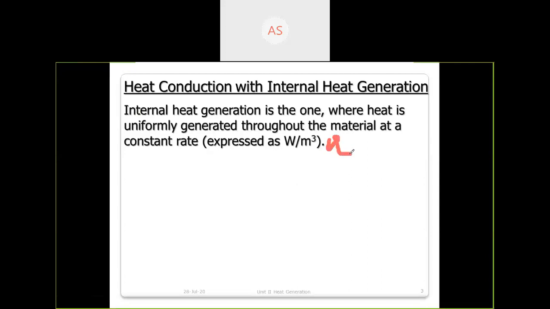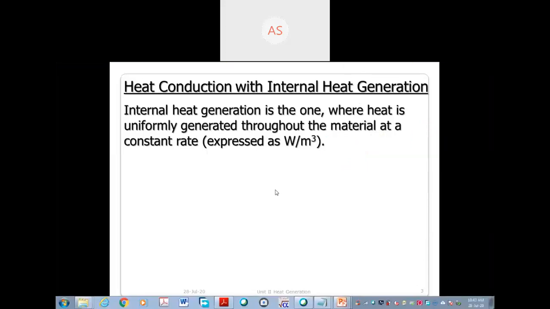Here two qgs are there. Suppose this is small qg, and if you multiply it by volume, you will get capital Qg. What we are assuming in this unit is that the generation rate is uniform, hence you just multiply by volume to get the total throughout the volume. Actually there can be a difference: at the heat generation point it will be more, and as you go away it will reduce. Next point.